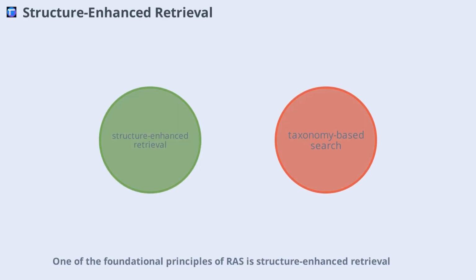One of the foundational principles of RAS is structure-enhanced retrieval. This means using structuring techniques to help the retrieval system find exactly what the LLM needs, especially for complex or domain-specific questions. There are several ways to enhance retrieval. Taxonomy-based approaches use topic taxonomies specific to the domain, guiding the search in a more meaningful way. Knowledge graph-based approaches allow the model to move through relationships and connections, not just keywords, and iterative cycles combine these methods, refining the search and structuring process with each step.